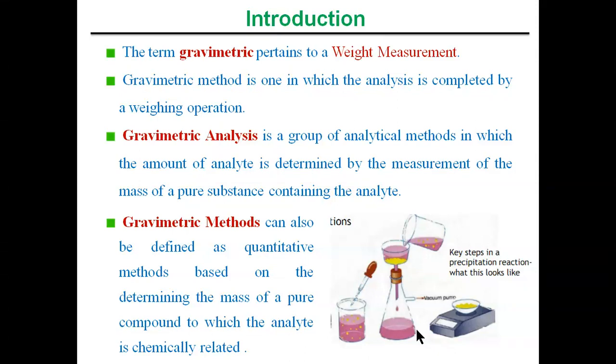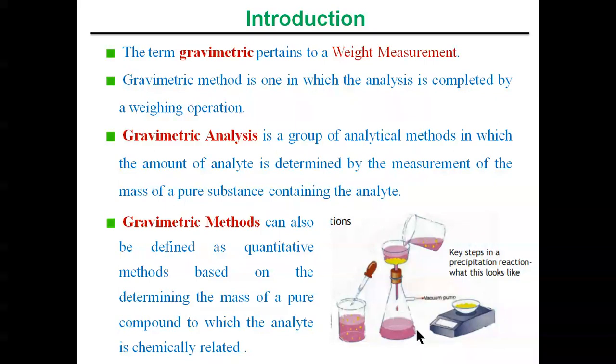The term, as we know, gravimetry pertains to a weight measurement. As we have already studied this concept, that is gravimetric analysis or gravimetric method, it simply means weight measurement. A gravimetric method is one in which the analysis is completed by a weighing operation.